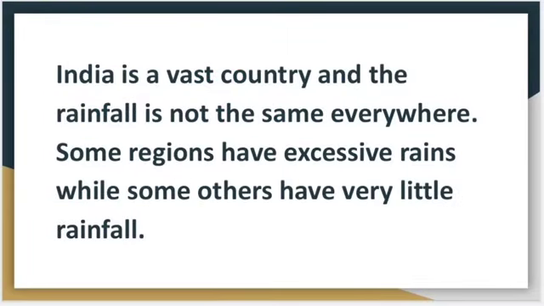India is a vast country and the rainfall is not the same everywhere. Some places have a good amount of rain, and on the other hand there are deserts which have little rainfall. Some regions have excessive rains while some others have very little rainfall, right?